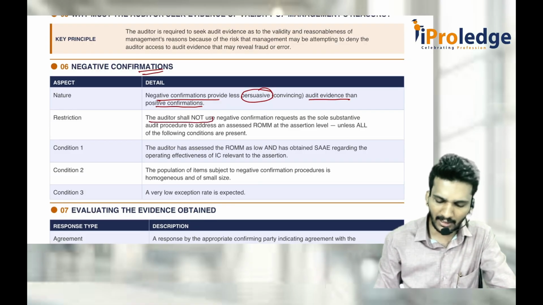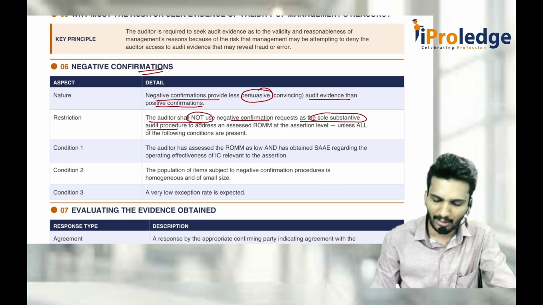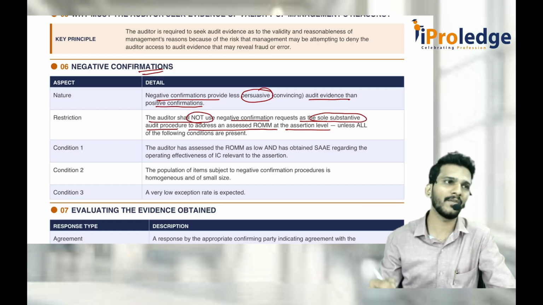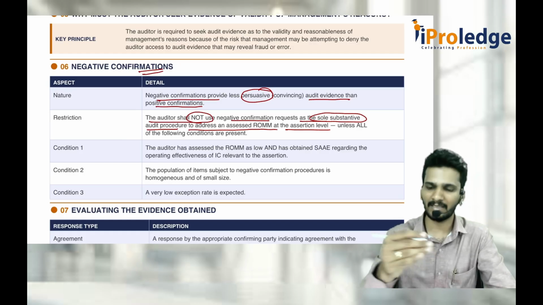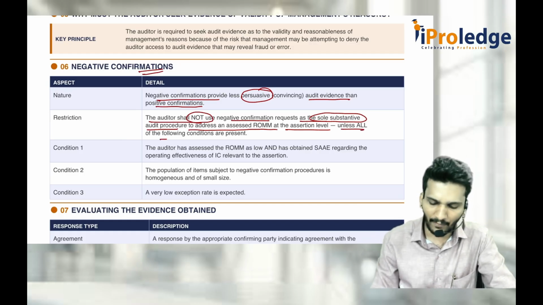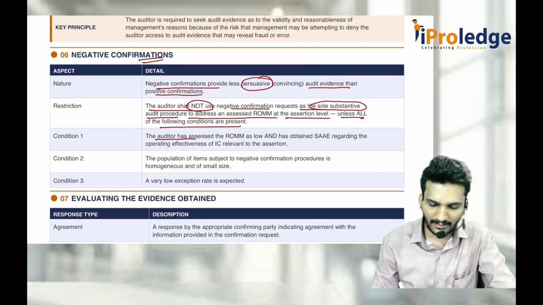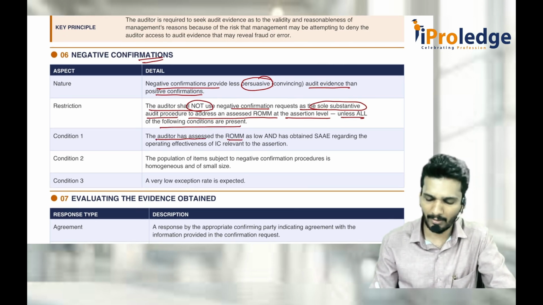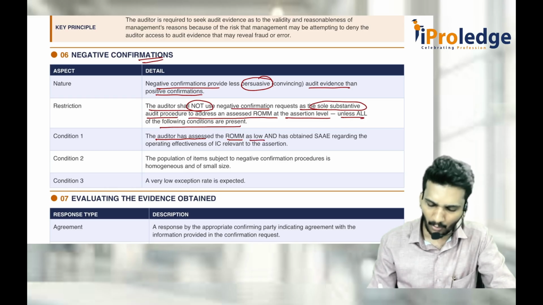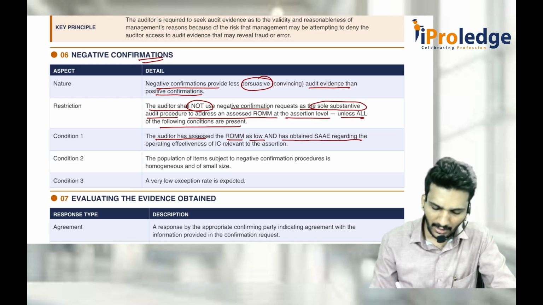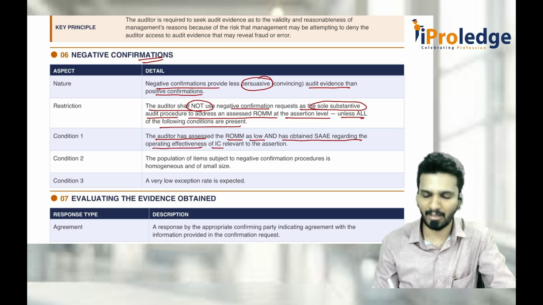The auditor shall not use a negative confirmation request as the sole substantive audit procedure to address an assessed ROMM at the assertion level, unless all the following conditions are present. Assertion level means every item: inventory, PPE, debtors, creditors. The auditor has assessed the risk of material misstatement as low, and has obtained sufficient and appropriate audit evidence regarding the operating effectiveness of internal control.